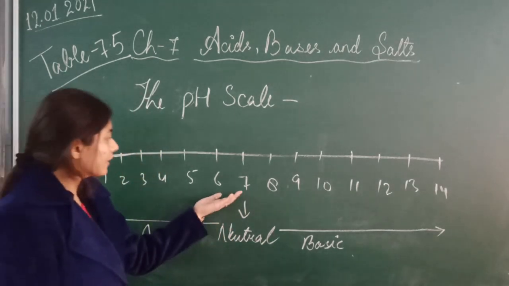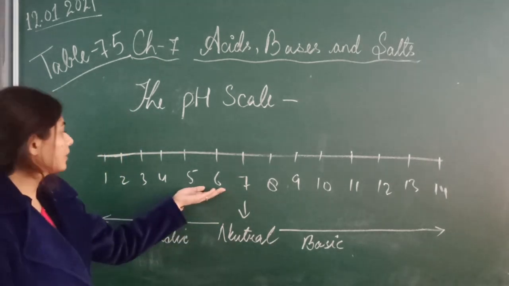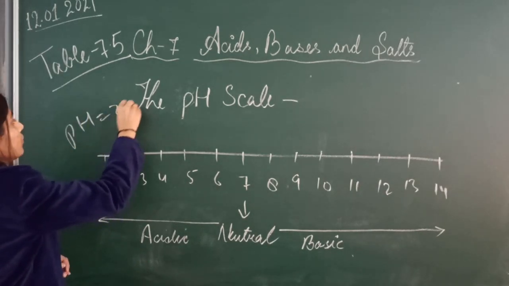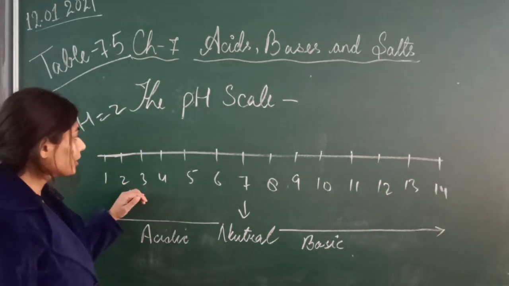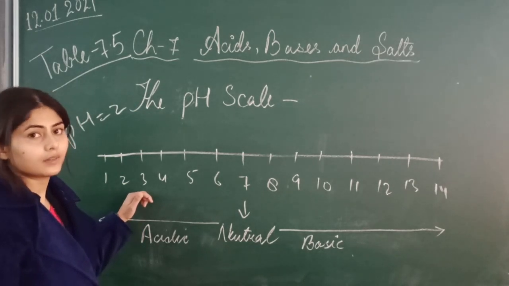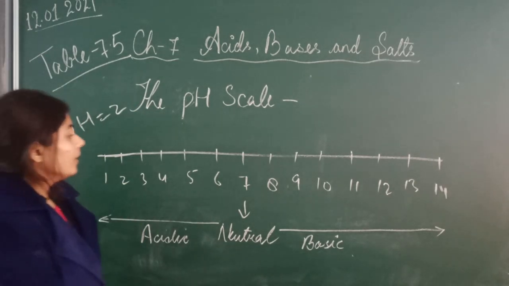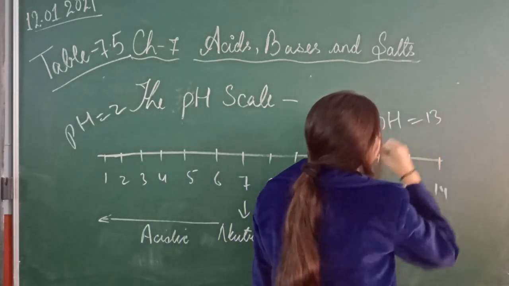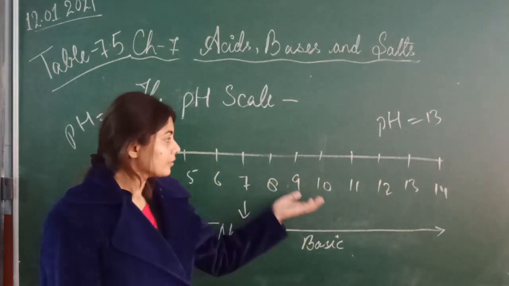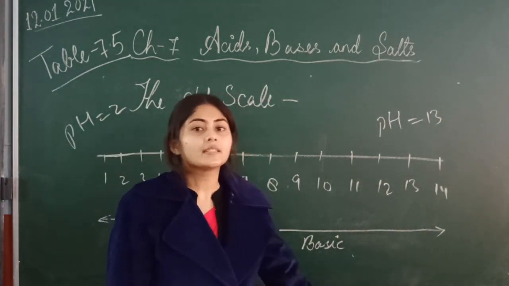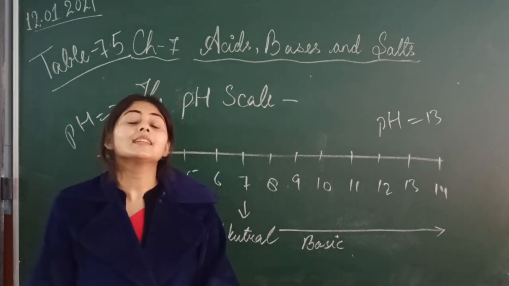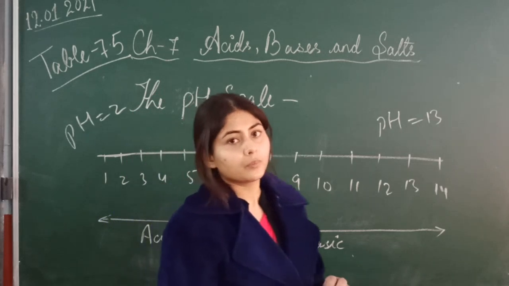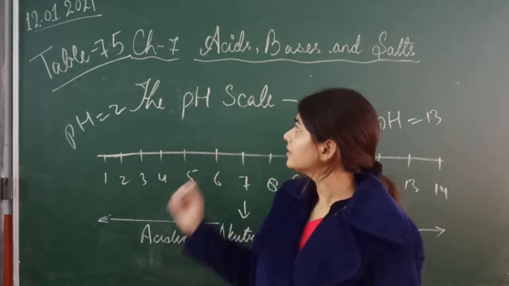If we keep decreasing on the pH scale, like from 6 to 1, if pH is equal to 2, that means our substance is more acidic. If our pH is 13 or 14, that means our solution is highly basic, or highly concentrated. It can be harsh or very harmful.